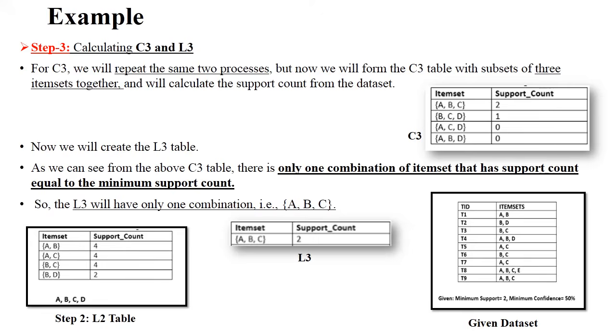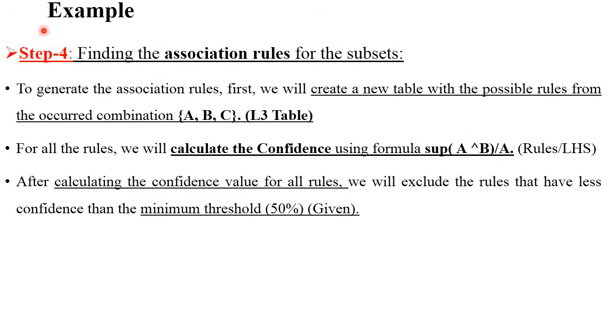Next. Now in step 4, you need to find the association rules of the subset. In steps 1, 2 and 3, you just used the support formula, right? You calculated the support of each and every item and the relations of each and every item. Now in this step 4, you need to calculate association rules. As per your previous step and your L3 table, A, B and C combinations are generated. Now you need to calculate the association rules between this A, B and C.